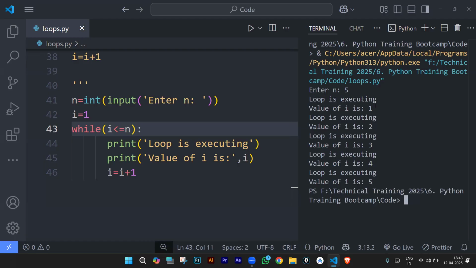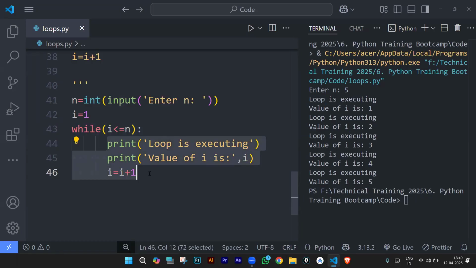Why? Because the condition will fail. I value will become 6. 6 is less than or equal to n, which is not true because n is 5. So it is going to exit the loop. The main thing that you need to observe here is that these three statements are being repeated until and unless this condition fails, until this condition becomes false. That's how the while loop works, right?